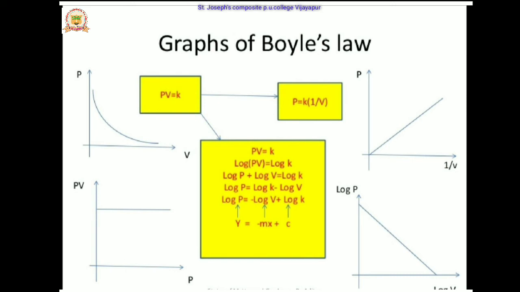Here the slope is minus m, and the intercept is log K. If we plot log V along the x-axis and log P along the y-axis, we get a slope of minus 1.